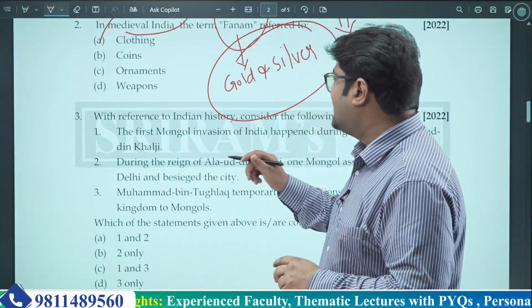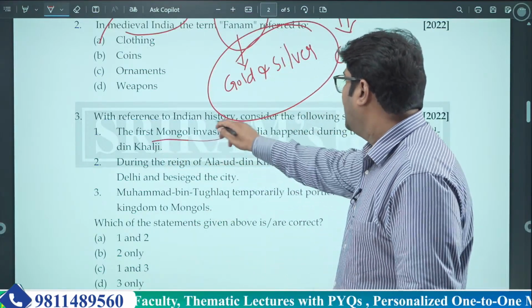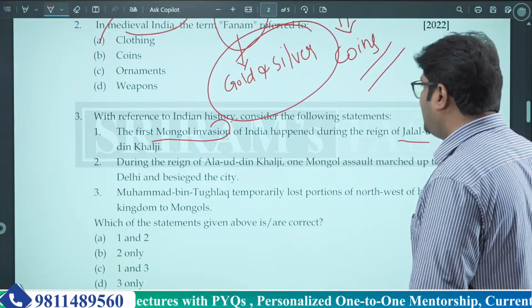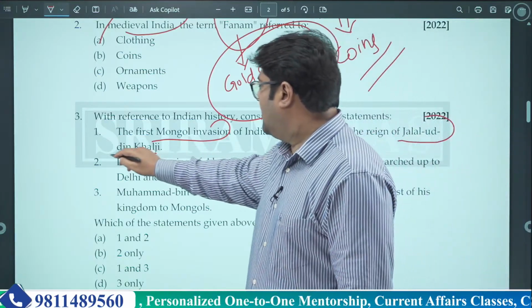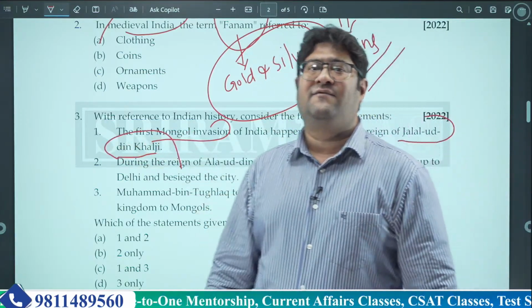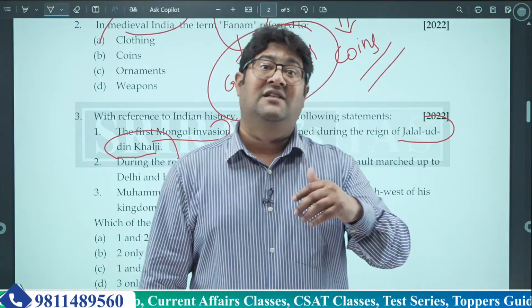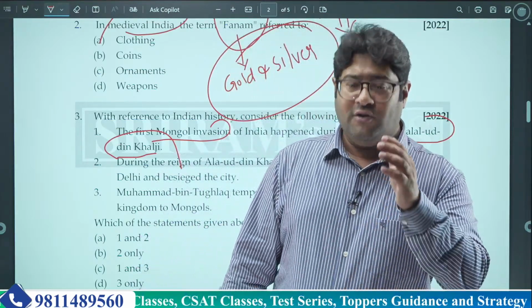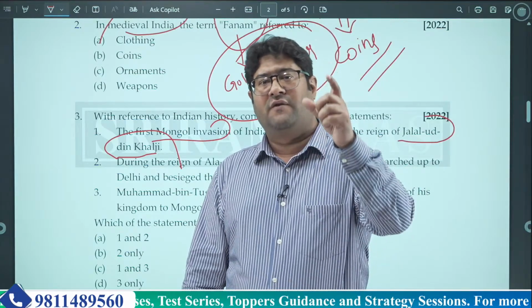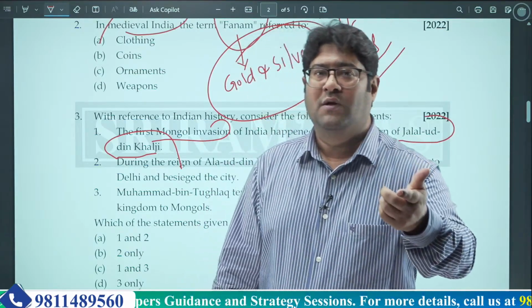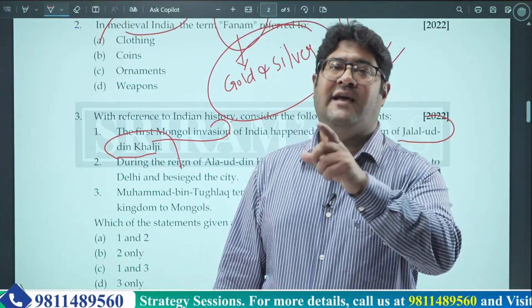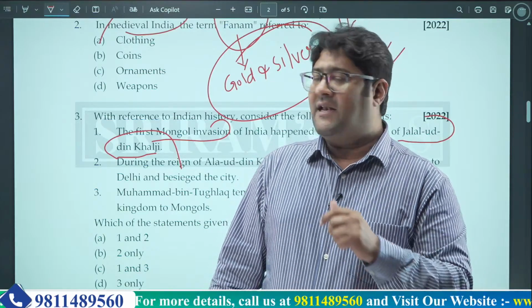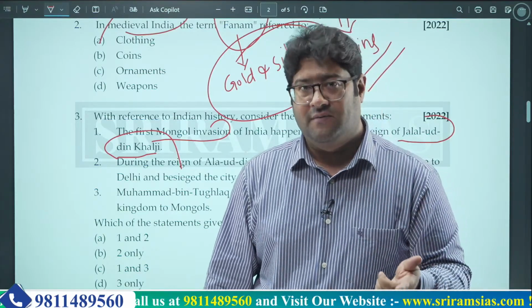Now the first statement says that the first Mongol invasion of India happened during the reign of Jalaluddin Khilji. Now who was Jalaluddin Khilji? Jalaluddin Khilji was the first sultan of the Khalji sultanate. During the Sultanate rule, there were 4 different dynasties which came into existence. And Khaljis were next to Mamluks.